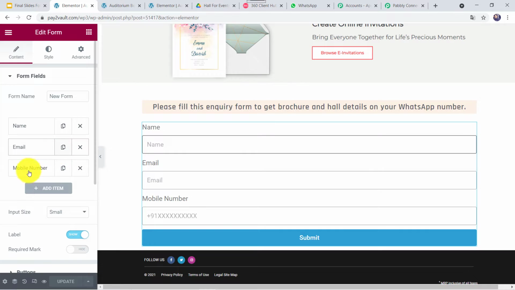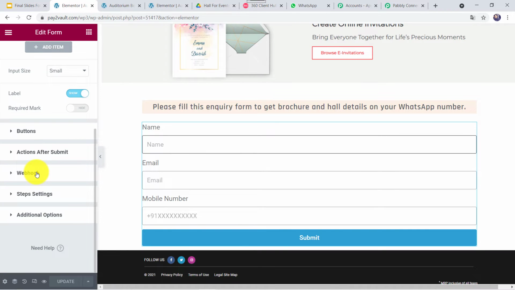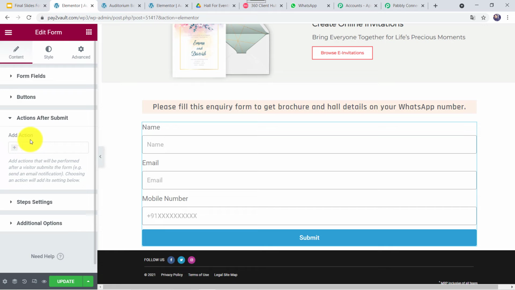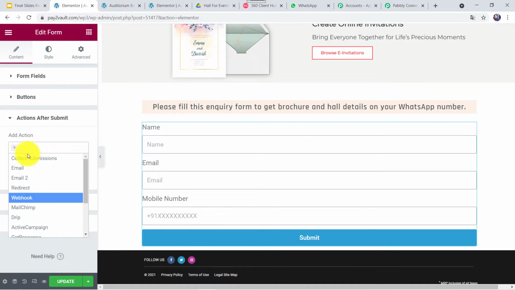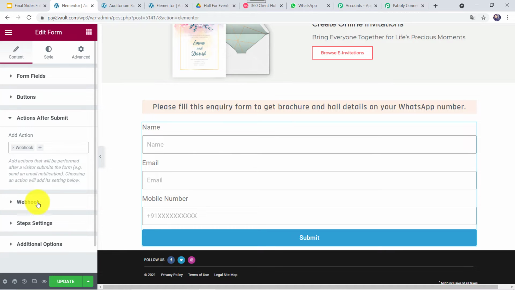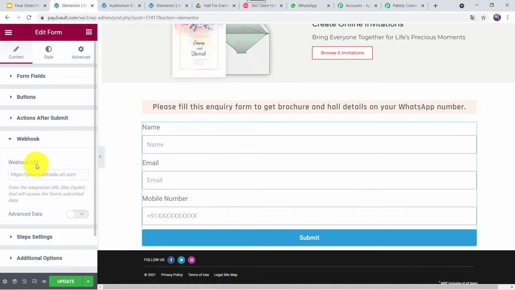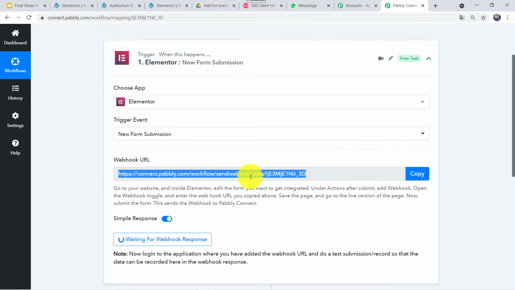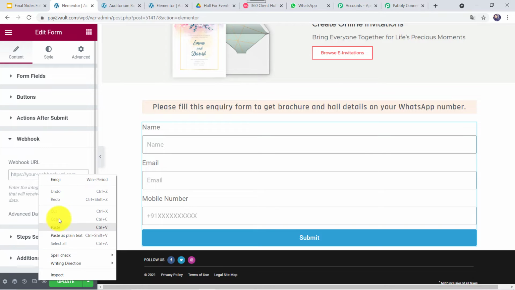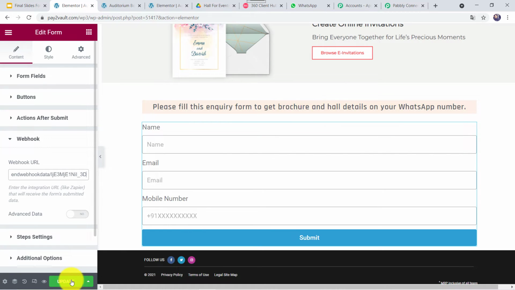Now here on the left side we can see the actions after submit option. Click on this and click on add action, this plus sign. And here we have to add this webhook. Once we add this webhook, we can find a webhook option displayed over here. So we have to again click on this webhook, and here it is asking for the webhook URL. So we have to paste the webhook URL which we have copied from this Pabbly Connect. So we will be pasting the webhook URL over here. And now let's click on update. And now here we can see it is updated.